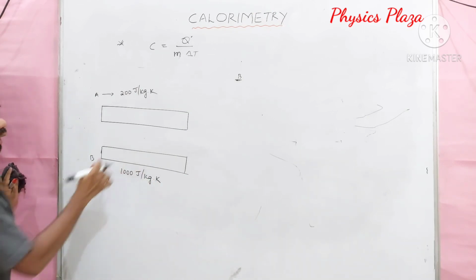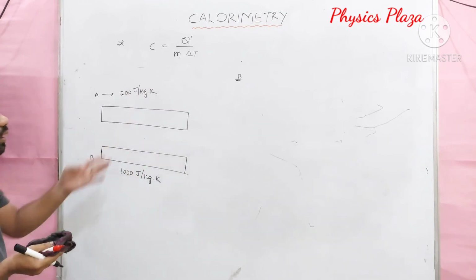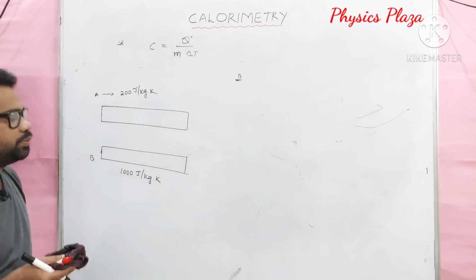Both have the same mass, 1 kg and 1 kg only. Of course, that is the meaning of this 200 joule per kg Kelvin, right? Which means both should have the same mass.